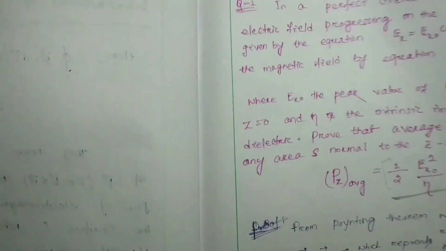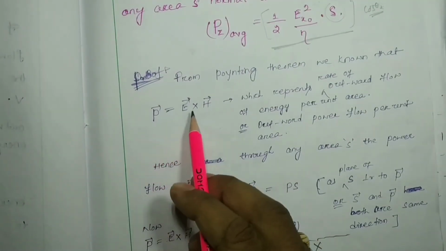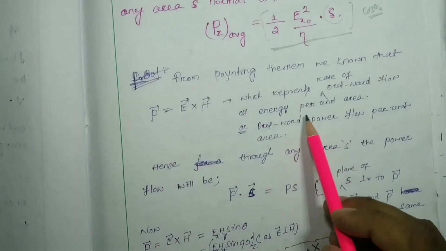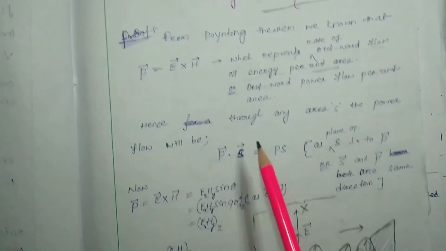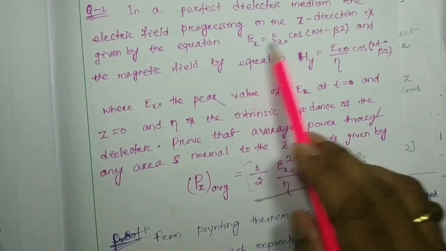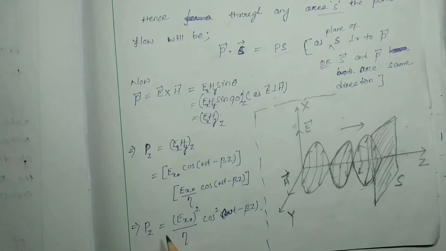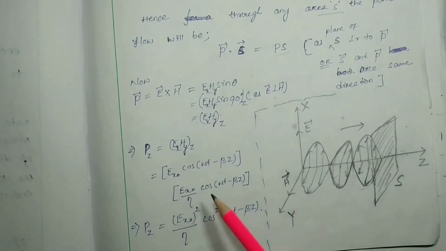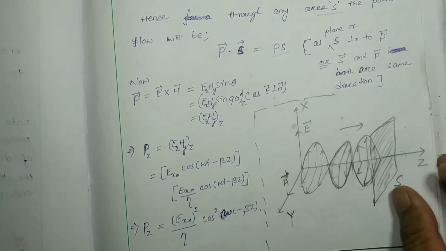Here you can write the answer of this question: P equal to E cross H, that is the outward flow of energy per unit area, and through the area S it will be P dot S. E is given as this one, H is given as this one, so E cross H will be this one, and the z component after multiplication will be Pz equal to Ex0 square by eta into cos square of omega t minus beta z.